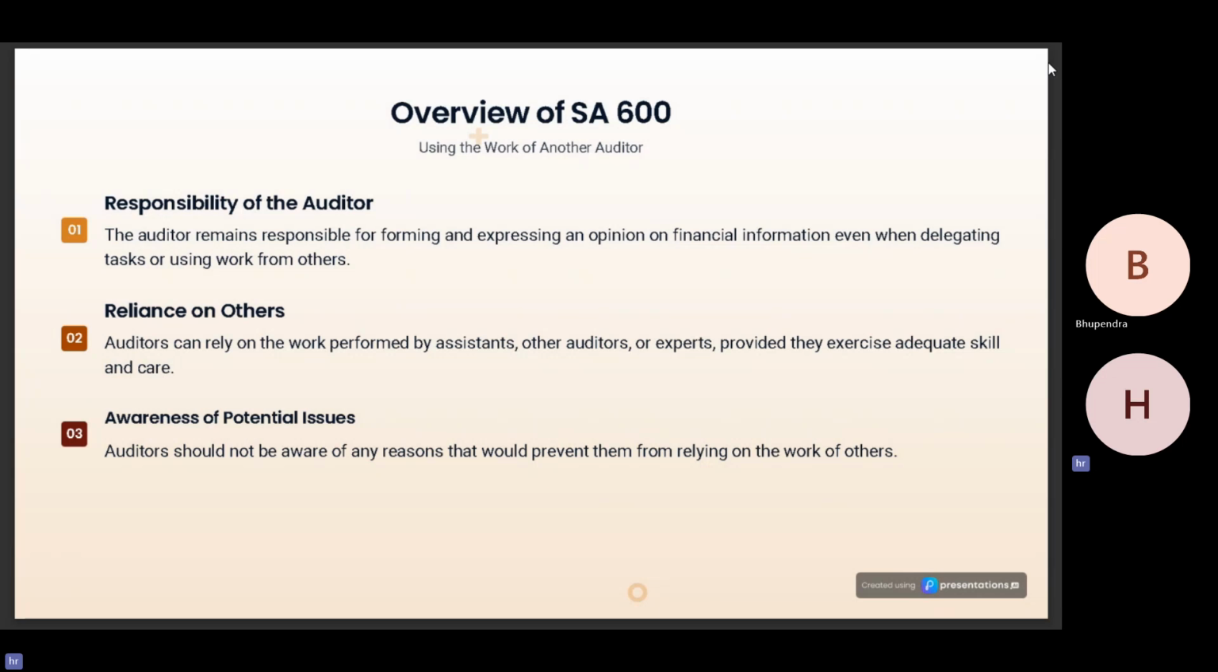Moving on to the next slide, what is the purpose of this standard? SA 600, the standard on auditing, aims to establish guidelines for auditors when reporting on financial information so that standardization may be achieved between the work of other auditors as well. What is the role of the principal auditor? As we will cover in the next slide.